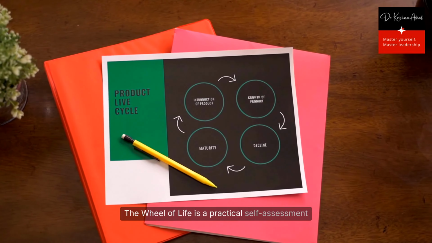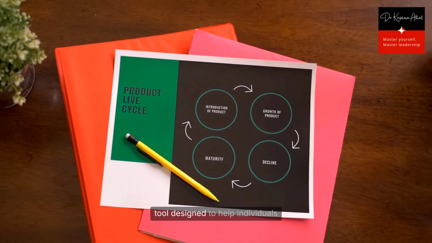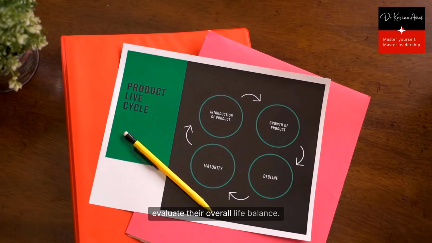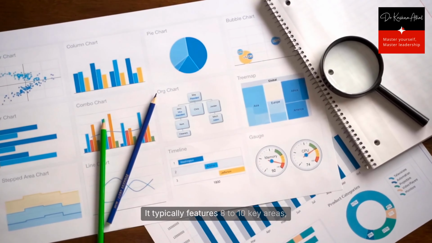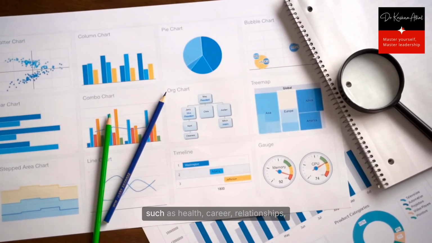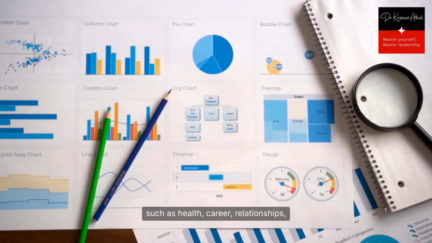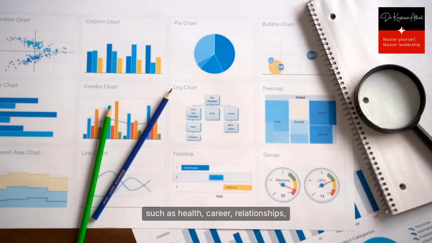The Wheel of Life is a practical self-assessment tool designed to help individuals evaluate their overall life balance. It typically features 8 to 10 key areas, such as health, career, relationships, finances, personal growth, and leisure, each represented as a segment of a wheel.